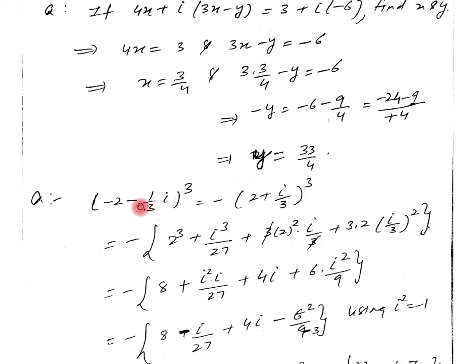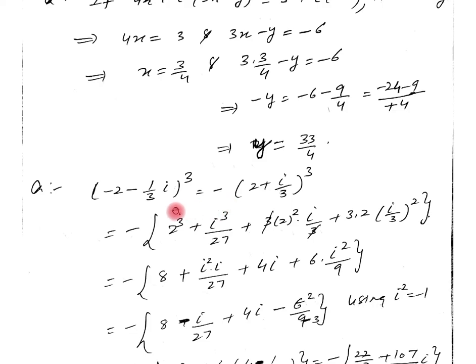First I have taken minus common, and since it is cubed there should be a minus here, because minus 1 raised to power 3 equals minus 1. So we can take minus 2 common here, or, as this is a and this is b, you can directly use the a minus b whole cube formula if you don't want to take minus 1 common. Now I have taken minus common, and it becomes 2 plus iota by 3 whole cube.